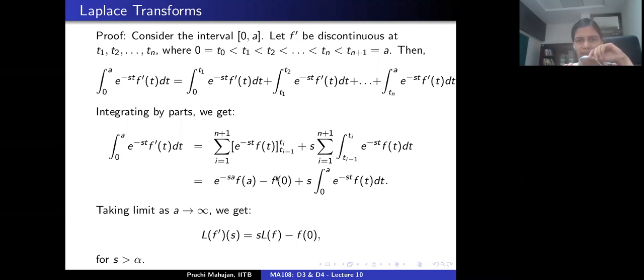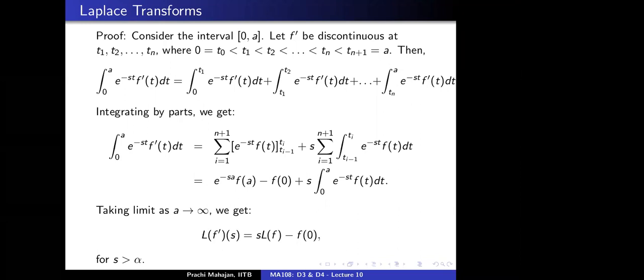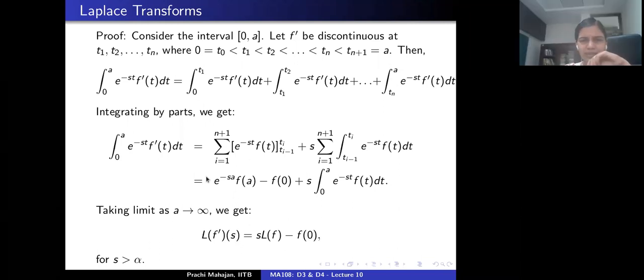And so this term does not survive. And I say that this is true for s bigger than alpha. Now where did we use this condition that s is bigger than alpha here? The Laplace transform should exist. So for that condition, we used s is greater than alpha. Okay, and how did we say that this term will drop out? How do we take care of this term, e to the minus sa f evaluated at a? Why should this go to 0 as a tends to infinity?